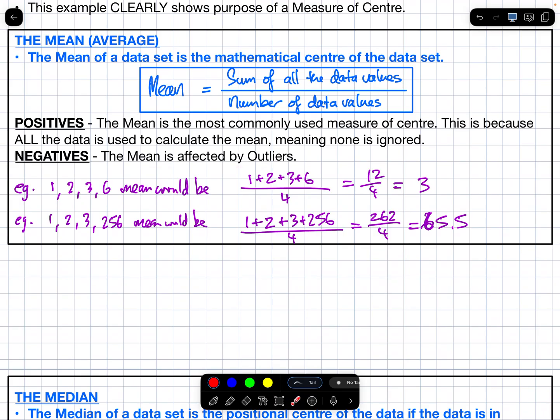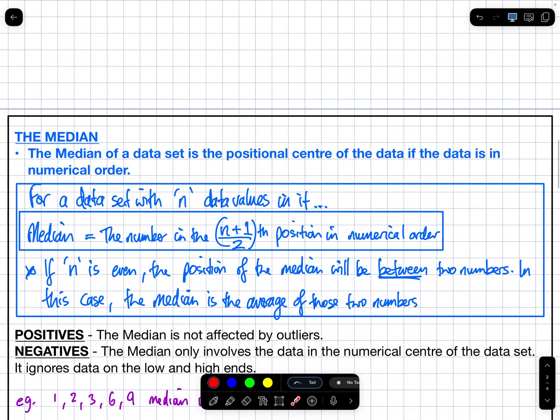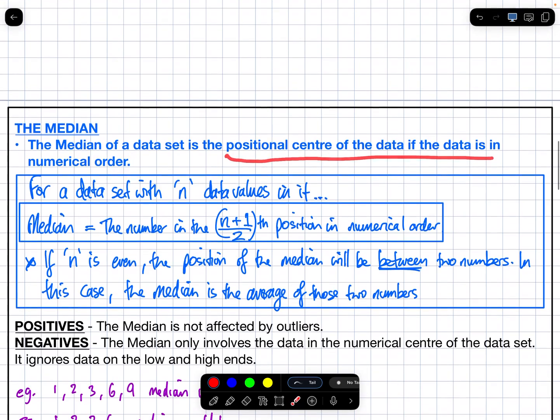What would the prices be along the beach? High or low? High. But then across Brighton Road, not going to be so high because it's not that close to a beach. That's why we go to the median. So the median of a data set is the positional center of the data if the data is in numerical order. Please underline numerical order.